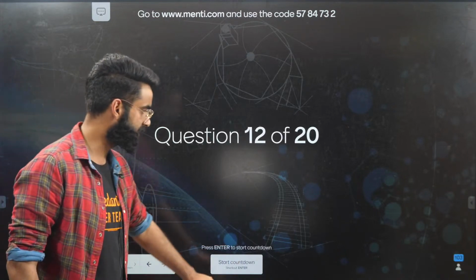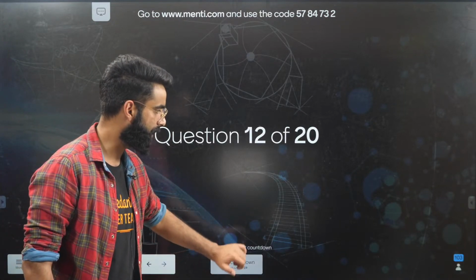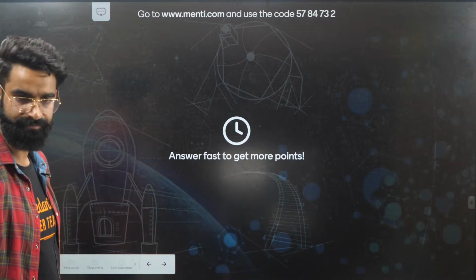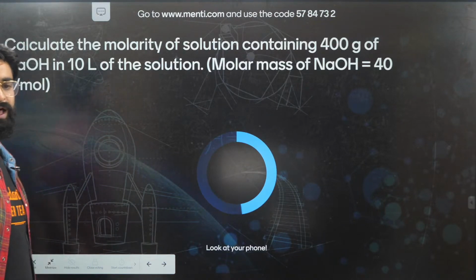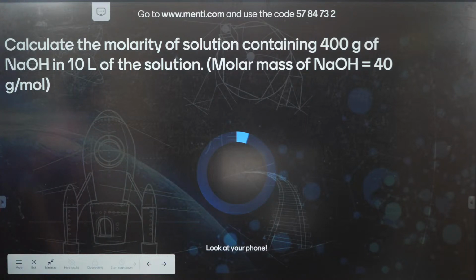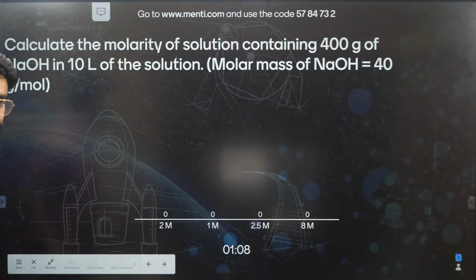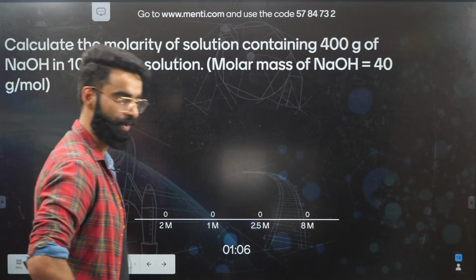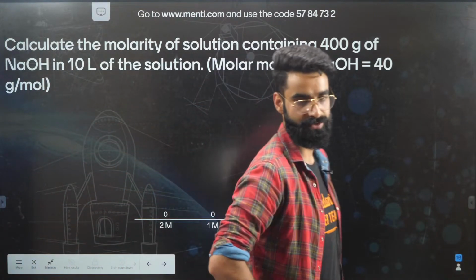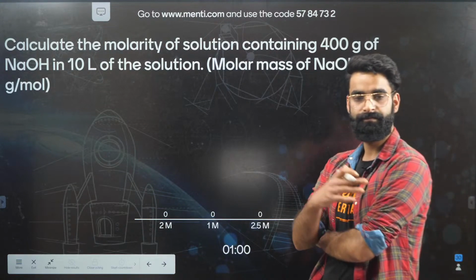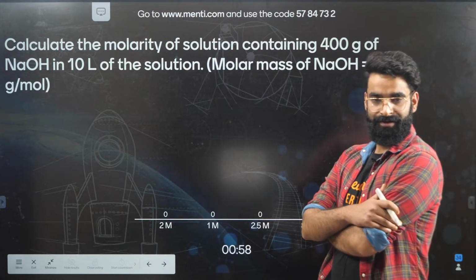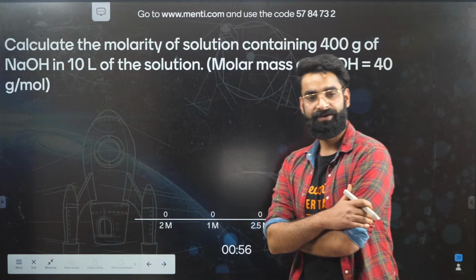This is the 12th question. I'm starting the countdown in 3, 2, 1, and now. I've started the countdown. Calculate the molarity of the solution containing 400 grams of NaOH in 10 liters of solution. Isn't it a very, very simple question? Give it a try fast. Let me know the answer fast.